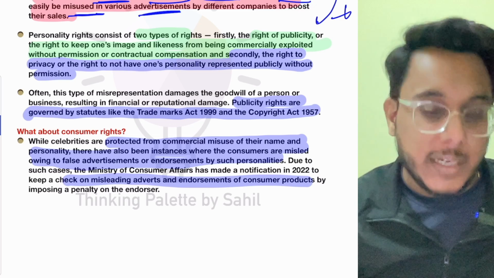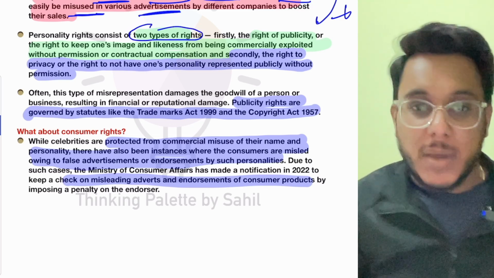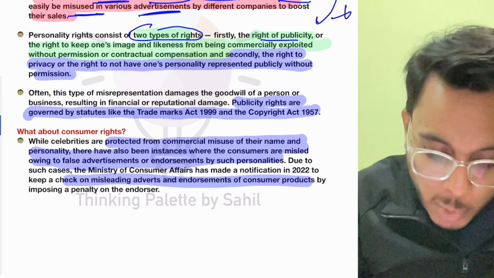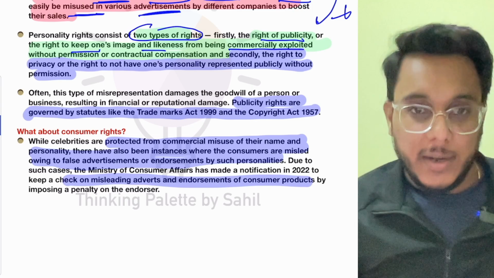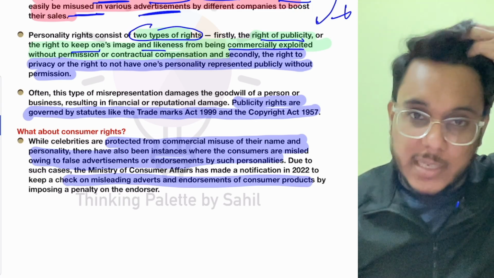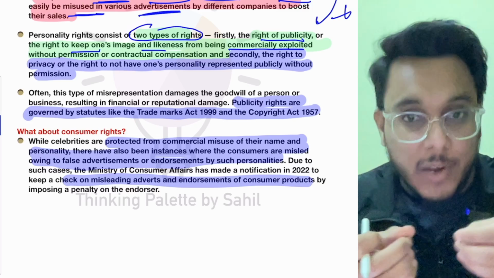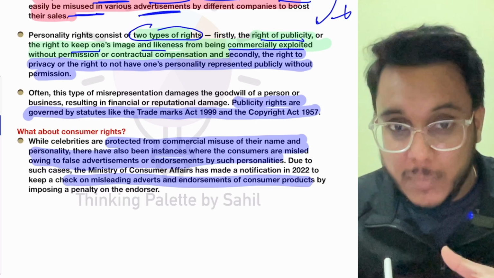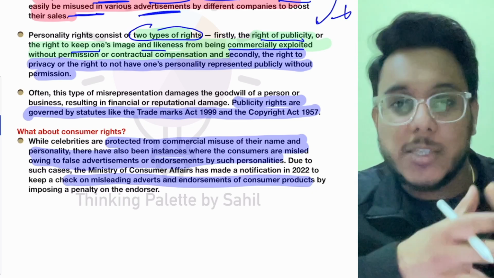Now, personality rights actually contain two types of rights within them. Number one, the right to publicity, or the right to keep one's image from being commercially exploited. For example, if I'm using Amitabh Bachchan's photo, he can ask me for money, saying that I have commercially used his photograph without permission. Either I give him the money or he will lodge a case against me.